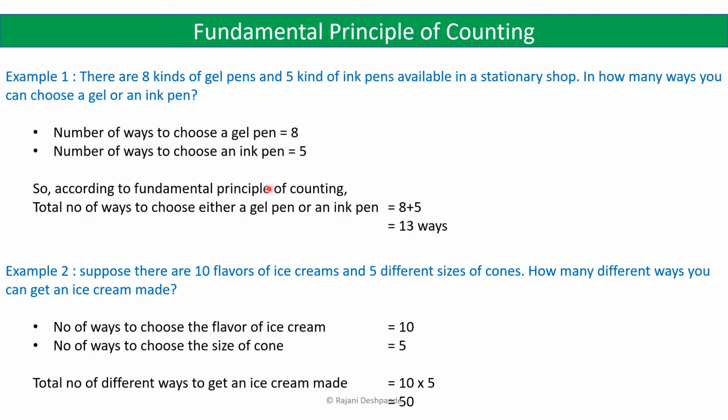Whereas in this case, you have to choose either a gel pen or an ink pen. So any one of the tasks is to be done. Whereas in this case, you have to choose a flavor of the ice cream first and then choose the size of the cone. So you are going to perform both the activities or both the tasks. So you have to use the multiplication principle. So it is 10 into 5 is equal to 50. So the total number of different ways to get an ice cream made is equal to 50 ways.